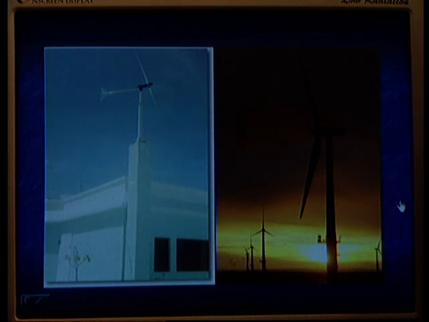Okay, these are some things that we have talked about wind power generation. Now let us talk about the next thing, that is geothermal power. What do you mean by geothermal power?